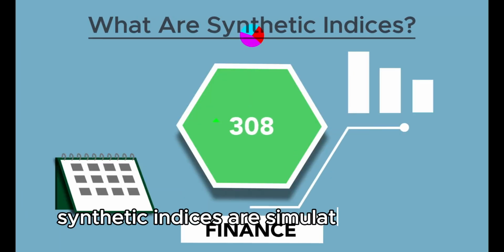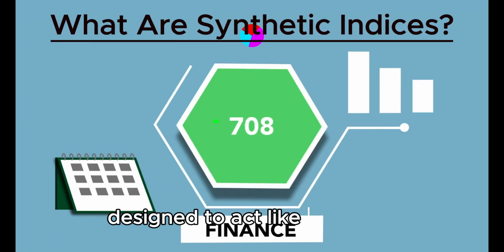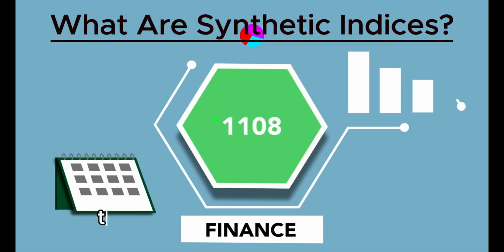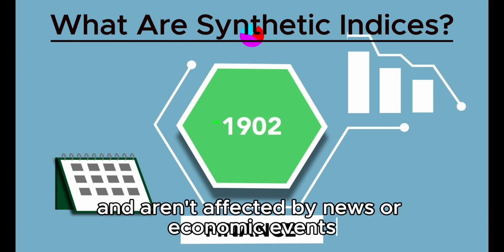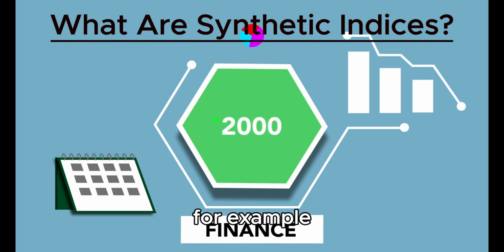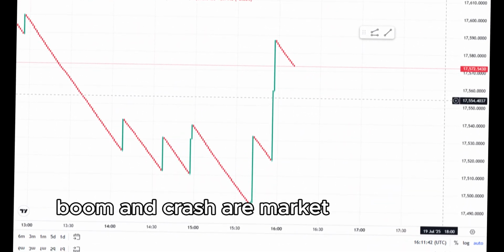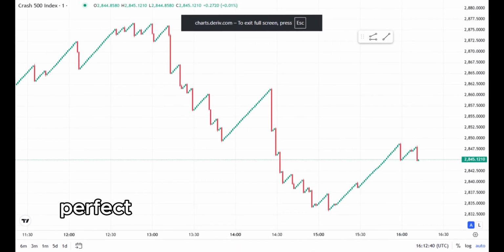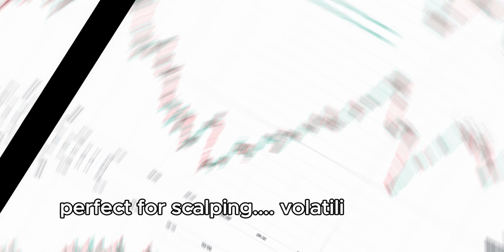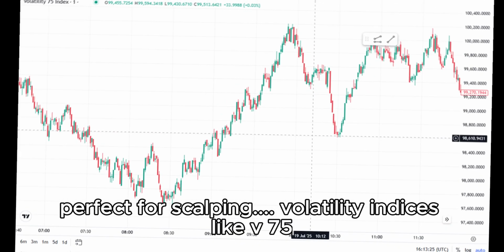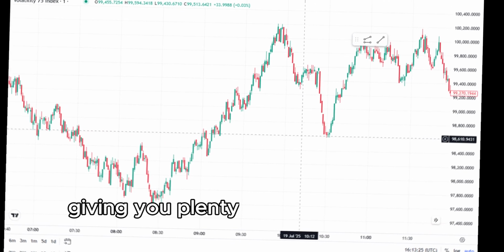Synthetic indices are simulated markets designed to act like real ones, but with a key difference: they are available to trade 24/7 and aren't affected by news or economic events. For example, Boom and Crash are markets that spike randomly, perfect for scalping. Volatility indices, like V75, move fast, giving you plenty of opportunities to catch trends.